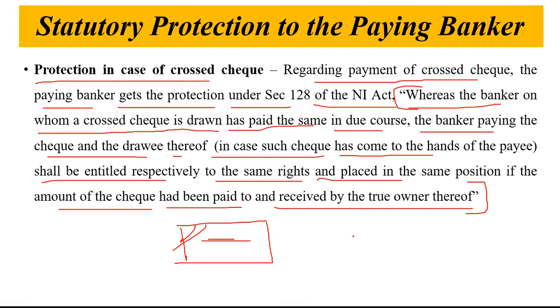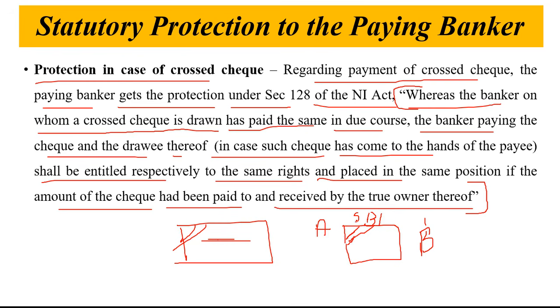Now cross check means, suppose A gives the check to B and this check is crossed. A is giving the order to the bank, SBI bank. Consider his account is in SBI bank and the check is of SBI bank.